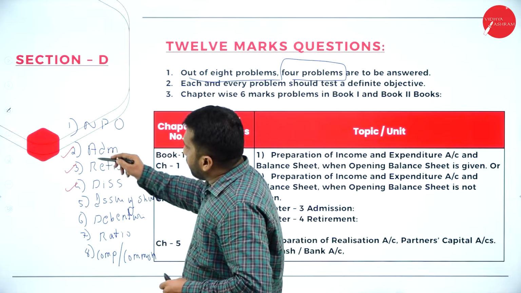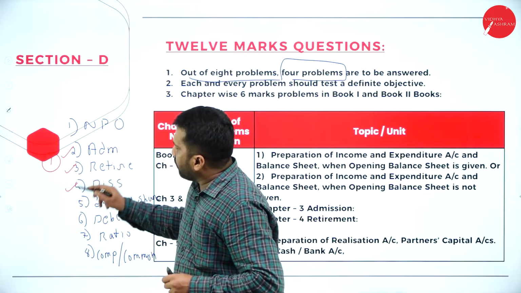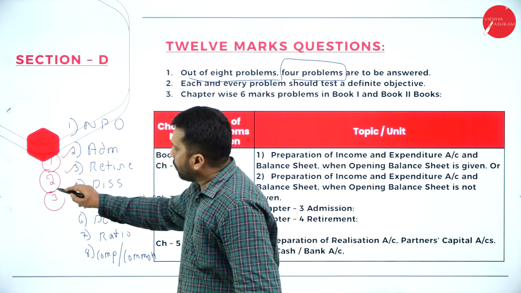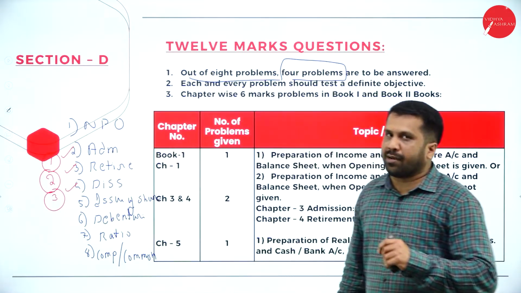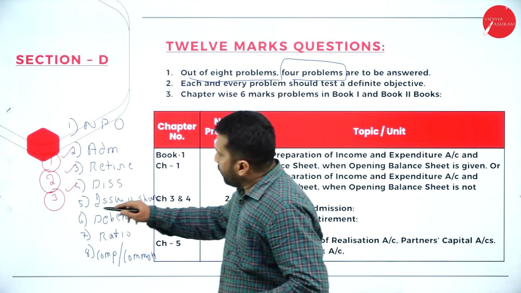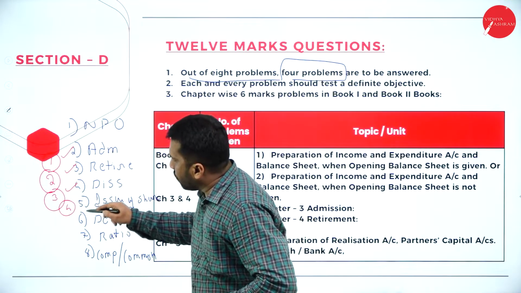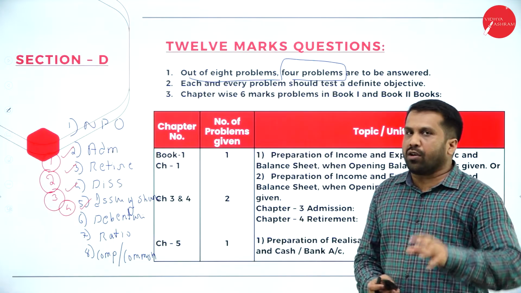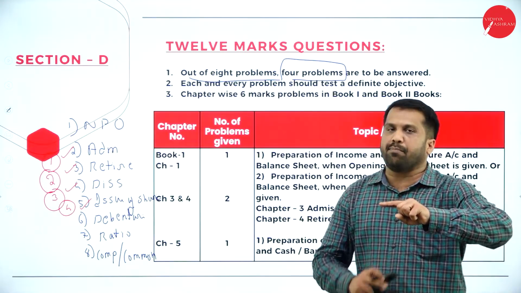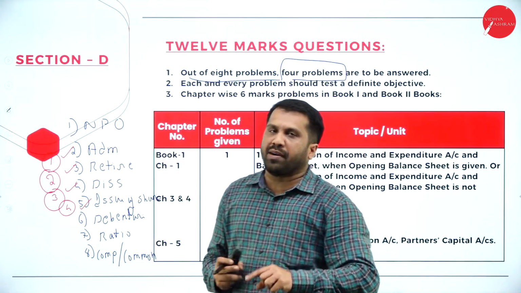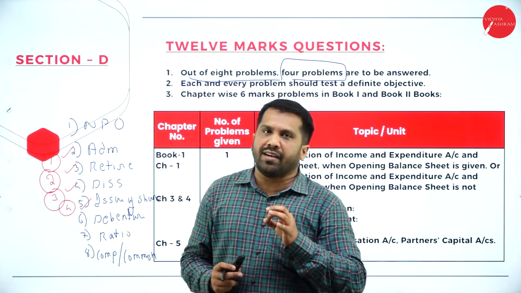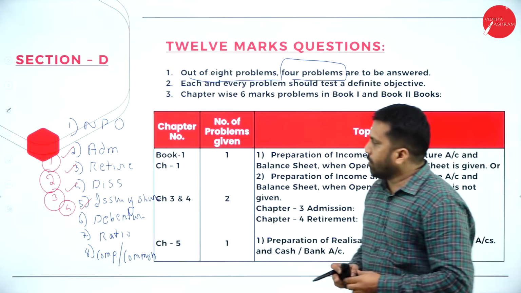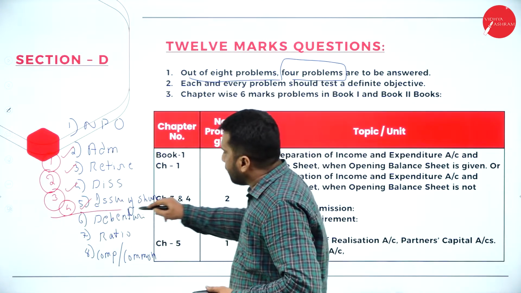If you follow that, the same thing will come for examination, but only numbers will change. Admission will be your option number 1. Retirement will be your option number 2. Dissolution will be your option number 3. Compulsory options I am telling. Then issue of shares. Please don't leave this topic, because it is the easiest one. Whatever numbers they have given, multiply with application, multiply with allotment, multiply with first and final call. Along with that you have forfeiture, nothing but cancellation also. So your 4 questions are done.